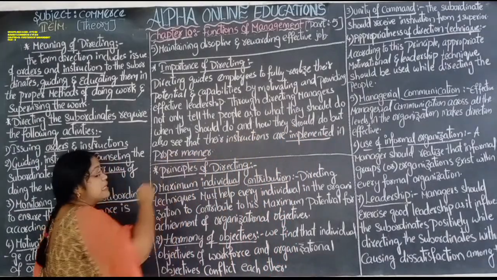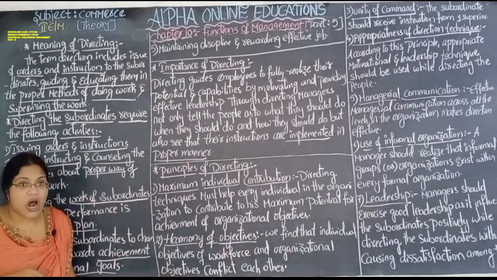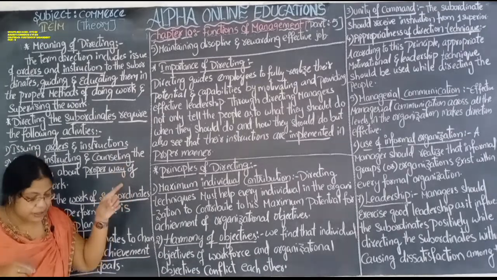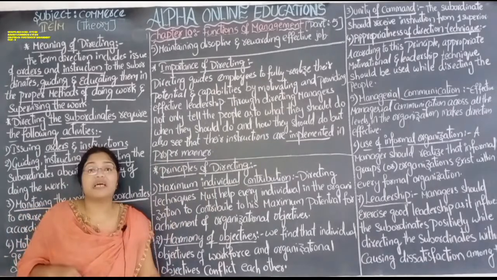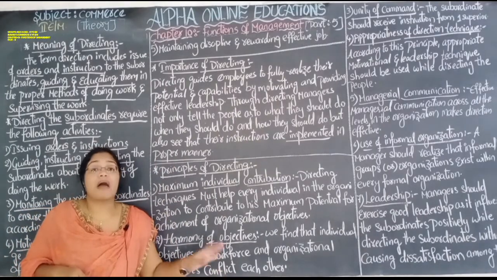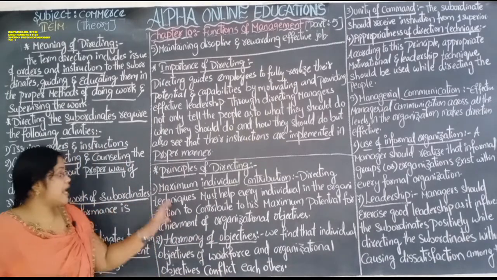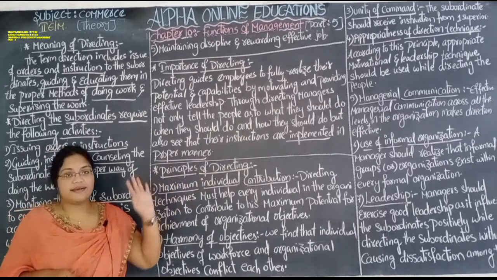This is also the responsibility of the superior or the manager. Next, principles of directing.